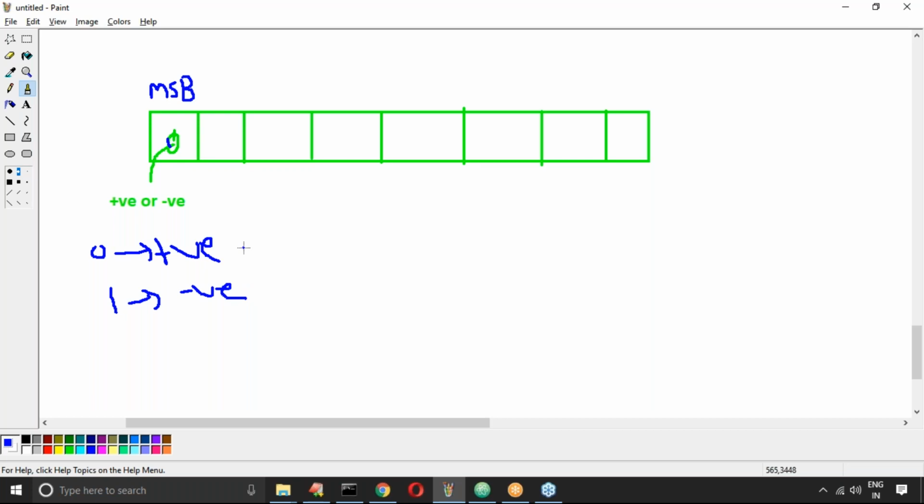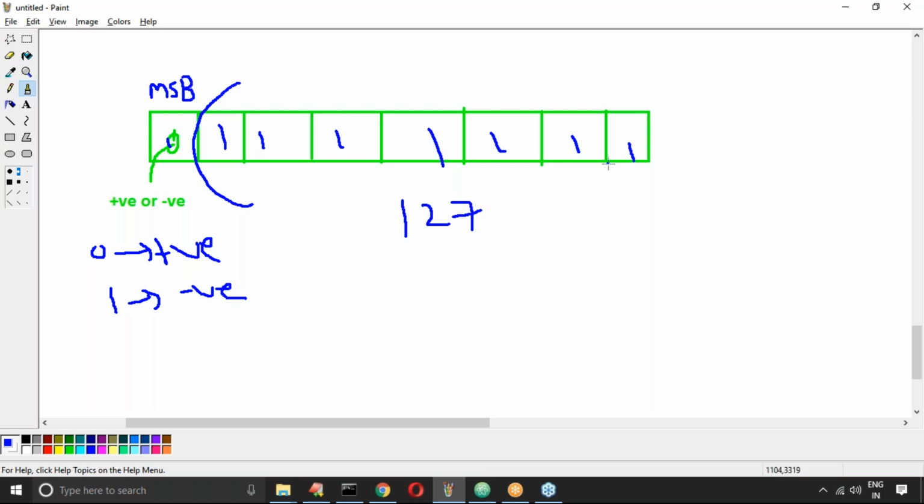Next, the remaining bits are 7. So by using 7 bits, what is the max value you can represent in memory? 1 1 1 1 1 1 1. That's all. Max. So 7 ones. If I take 7 ones, its value is, sir, 127. Remember this one. If you want, you can count 7 ones. Can you please convert into decimal?